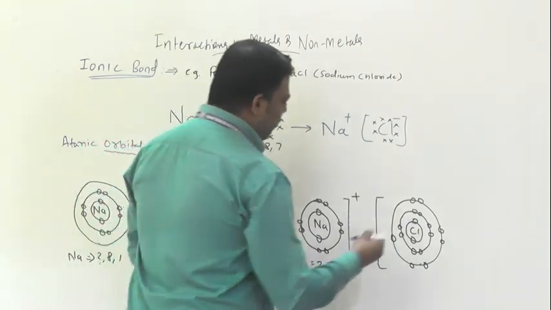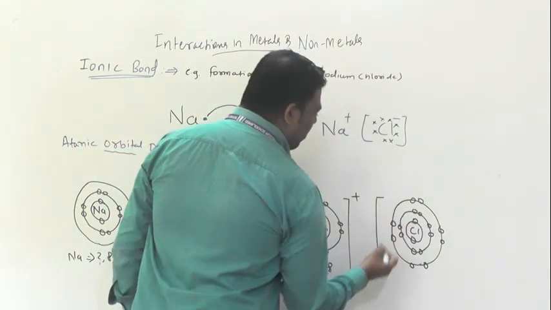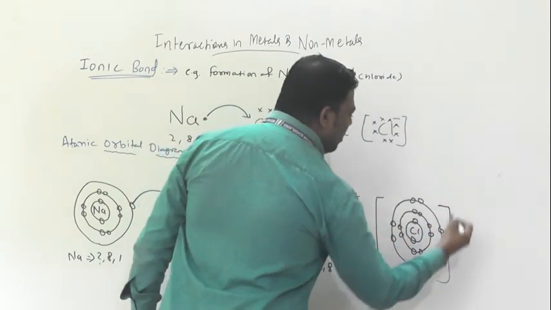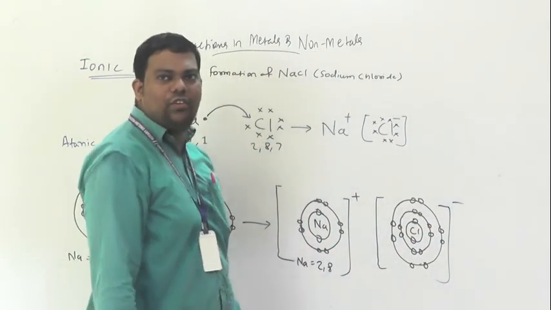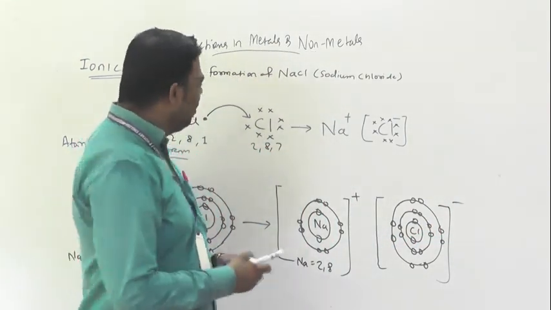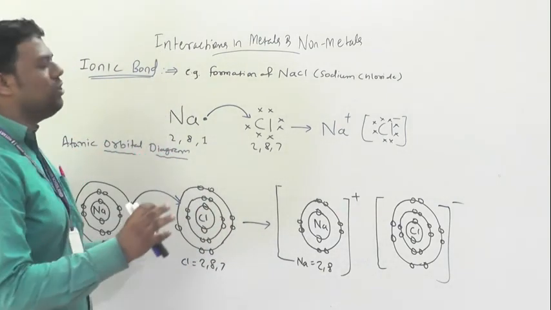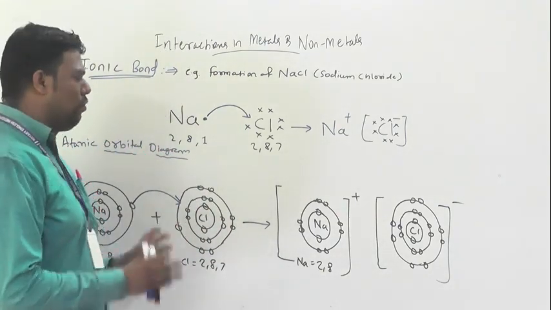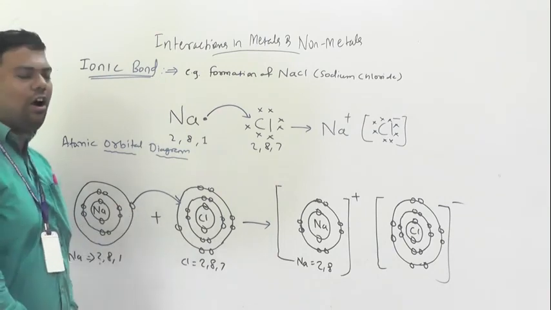I am showing it with a different color. So it becomes Cl-. Got my point? That is how sodium chloride is formed.